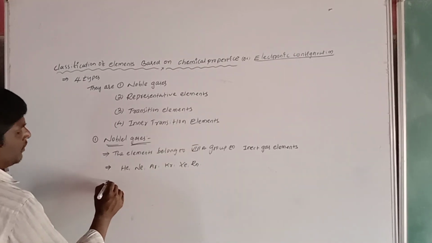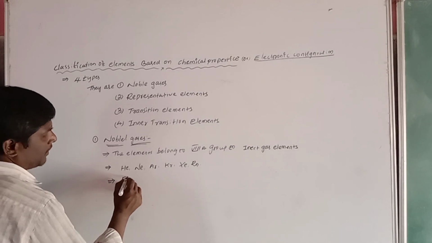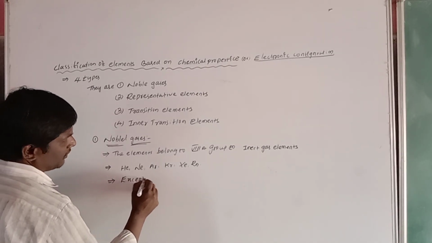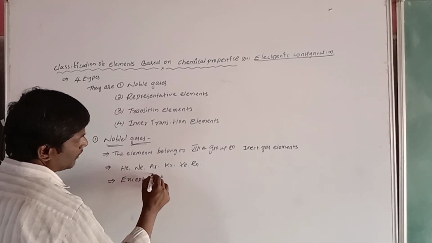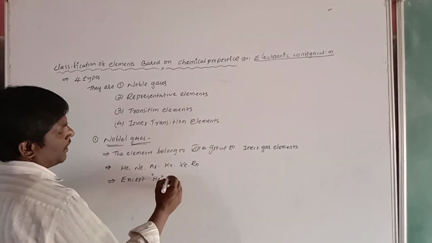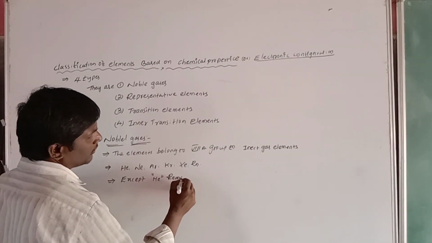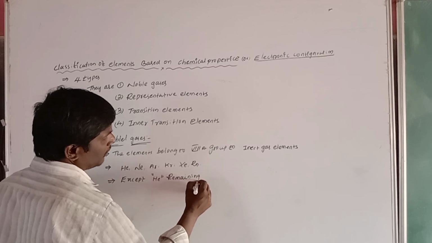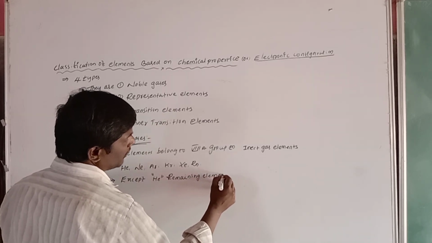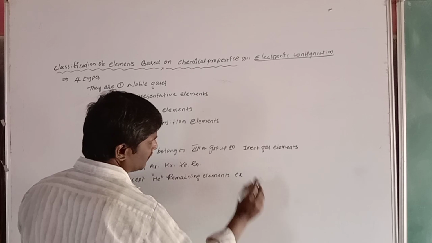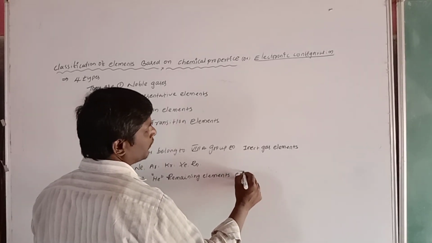Here, one observation: except helium, the remaining elements exist in octet electronic configuration.